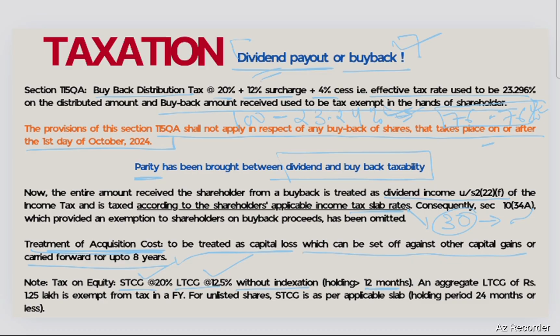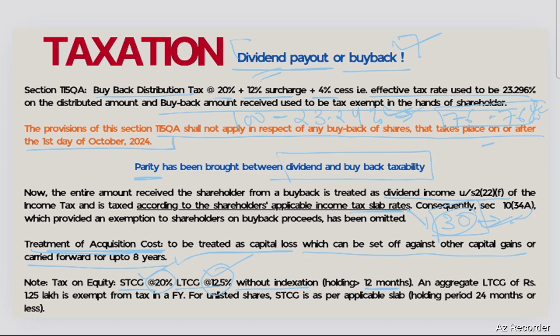Now, if you see all these provisions, you will come to know that when a person can sell a particular equity share and he needs to pay only 20% capital gain, or if it is long-term capital gain it is only 12.5%, then why would he pay this much tax? Because when he buys back, this income needs to be added to his tax slab.